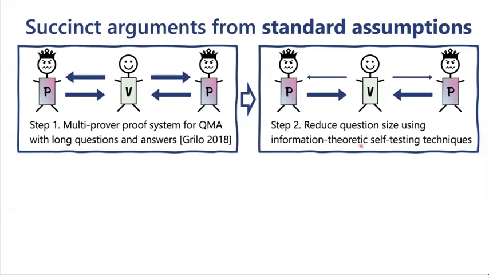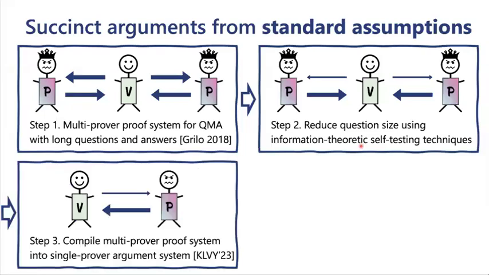These techniques are very powerful, and they've been developed over a long time, mostly in the context of analyzing the complexity class MIP star, which has been proven to be equal to RE a couple of years ago. Then in a third step, we now switch from the multi-prover to the single prover world. And this is where the computational assumptions will come in. So we use a compiler by Kalai et al. that takes any multi-prover protocol and compiles it cryptographically, so using computational assumptions, into a single prover argument system.